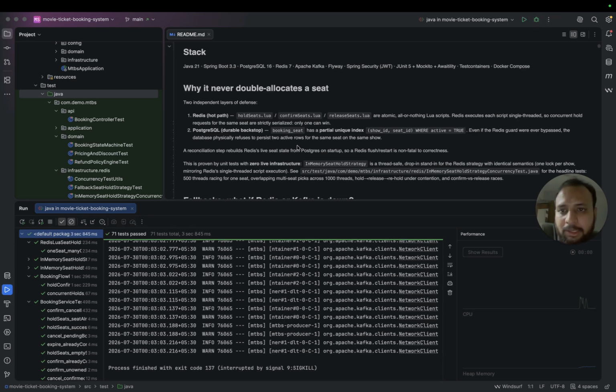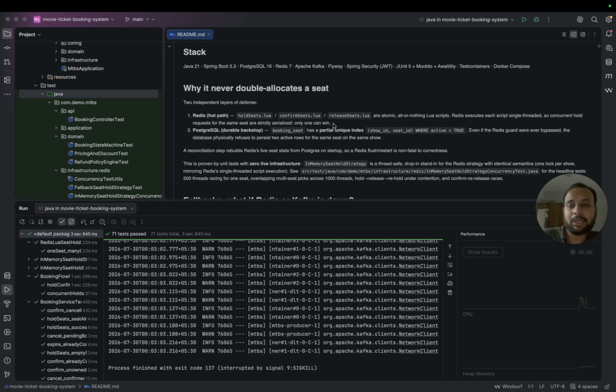For double seat booking guarantee, it should never happen, and for that I have used Redis. Whatever operations Redis does, it does atomically at a particular time. Let's say more than one thread is coming, it will execute the instructions one by one.